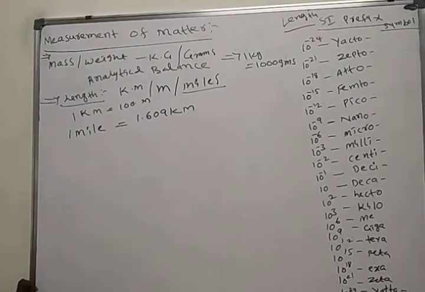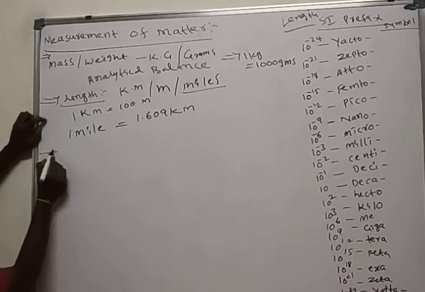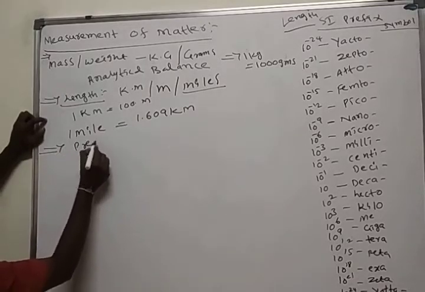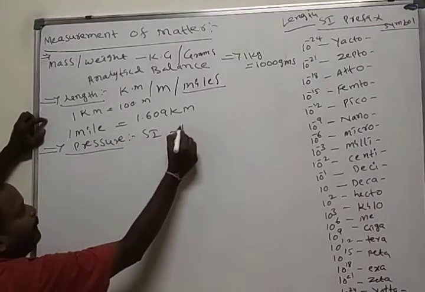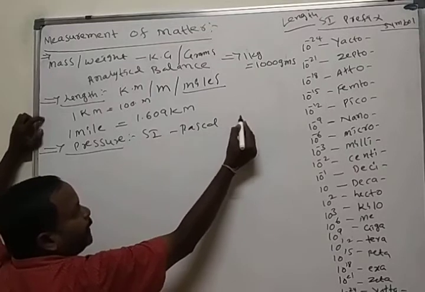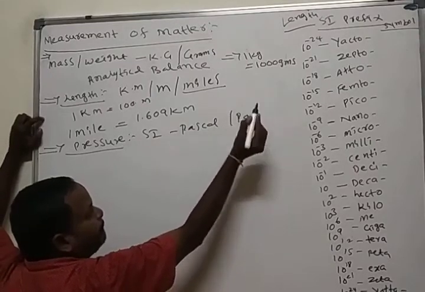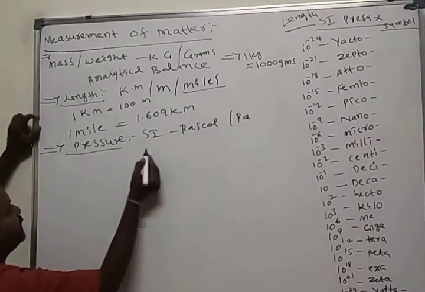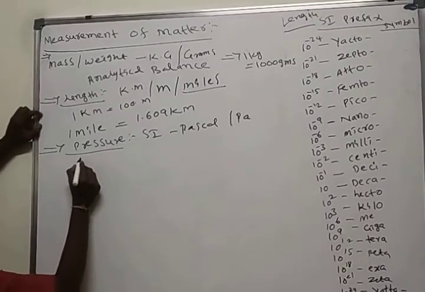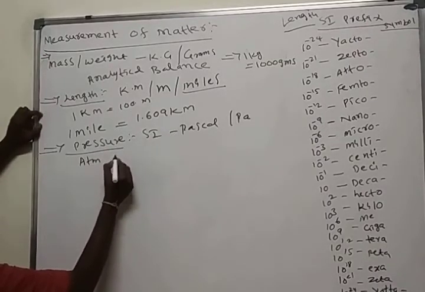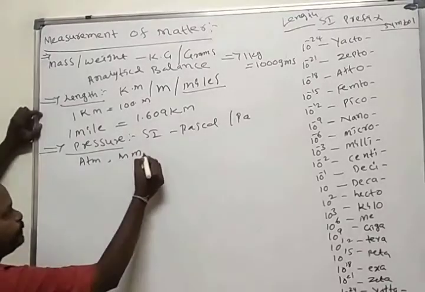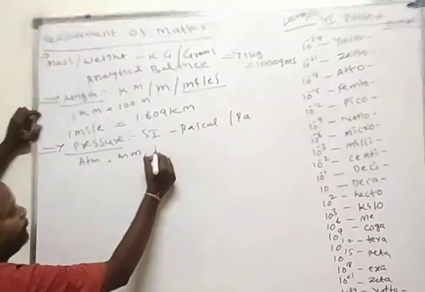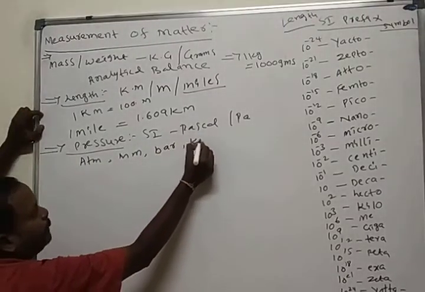1 mile is equal to 1.609 kilometers. And in continuation, we'll see the pressure. The SI unit for pressure is the Pascal, indicated with Pa. Different units for pressure are atmosphere, millimeter of mercury, bar, and kilopascal.